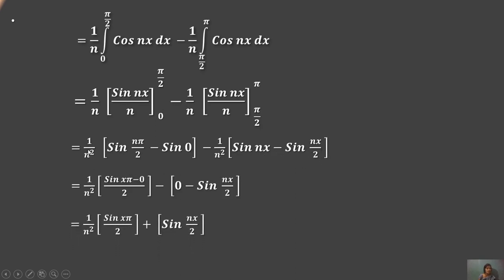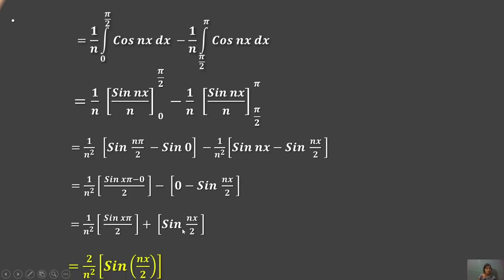You know that sin n pi is 0 and sin 0 is also 0. Then the value will be 1 upon n square sin n pi upon 2, minus minus considered as a plus, sin n pi upon 2 will be generated.